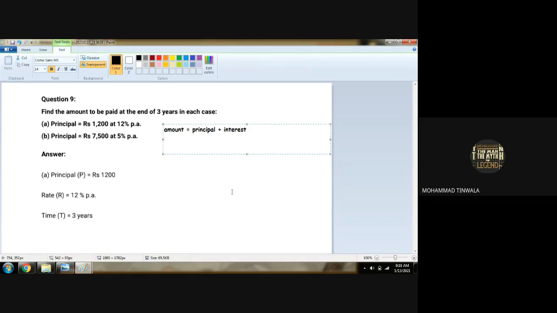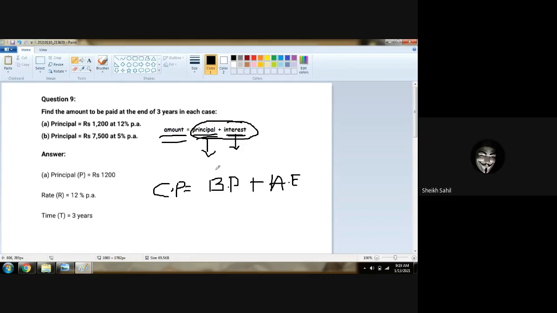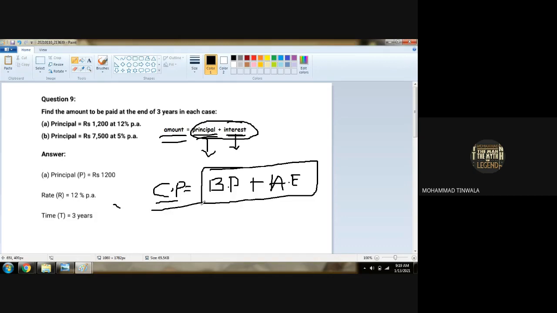When I was explaining the chapter, we went through this in deep conversation. Amount means the money that we took or gave, the basic amount, plus the extra amount that we have to take or give, the interest. The total of both is called the amount. As we did for CP: cost price includes the buying price plus additional expenses, like transportation charges or GST charges. The total of both is the cost price.